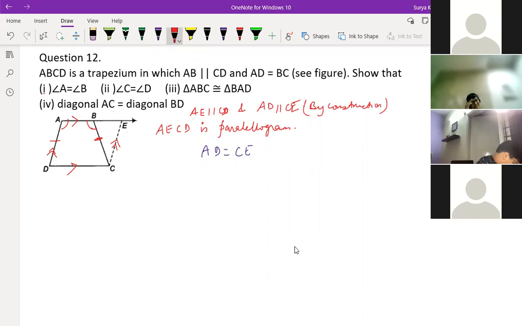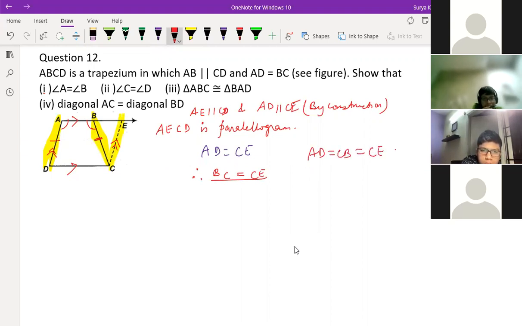Okay. Now see here, we have proved right now that AD is equal to CE, and it's given that AD is equal to CB. So can we write here that BC is equal to CE? Tell me. Because AD is equal to CB, they have given already, and this is equal to CE also, right? So this becomes an isosceles triangle, right?